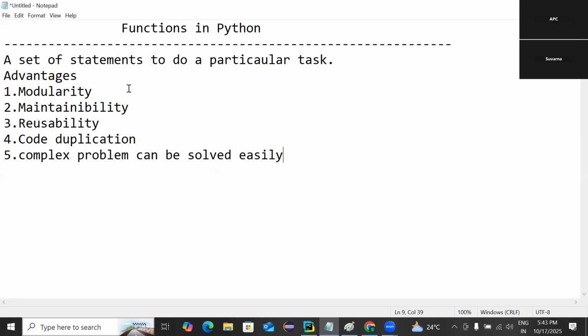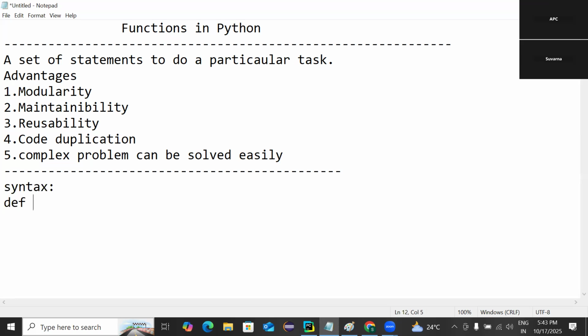So let's go on to how we can define a function in Python. Let's discuss the syntax, in what way we can write a function in Python.